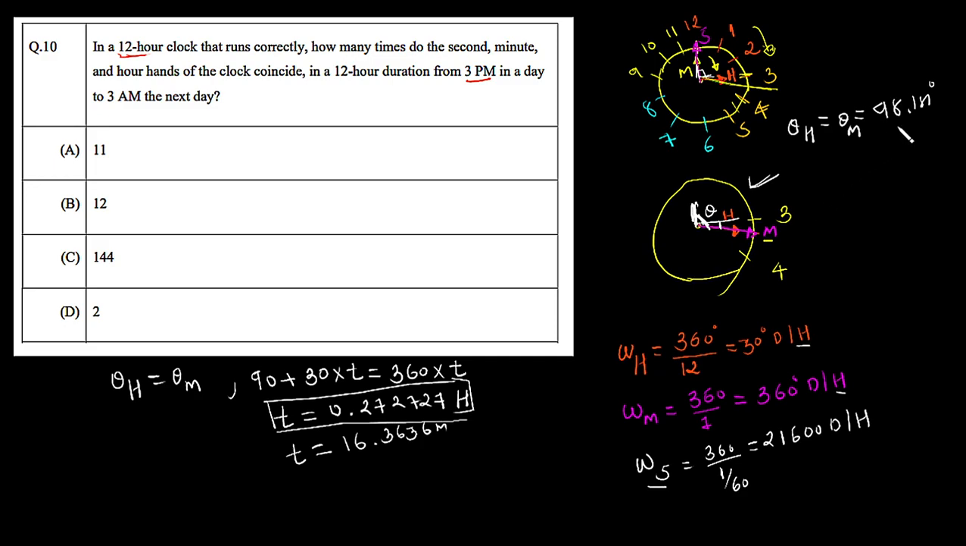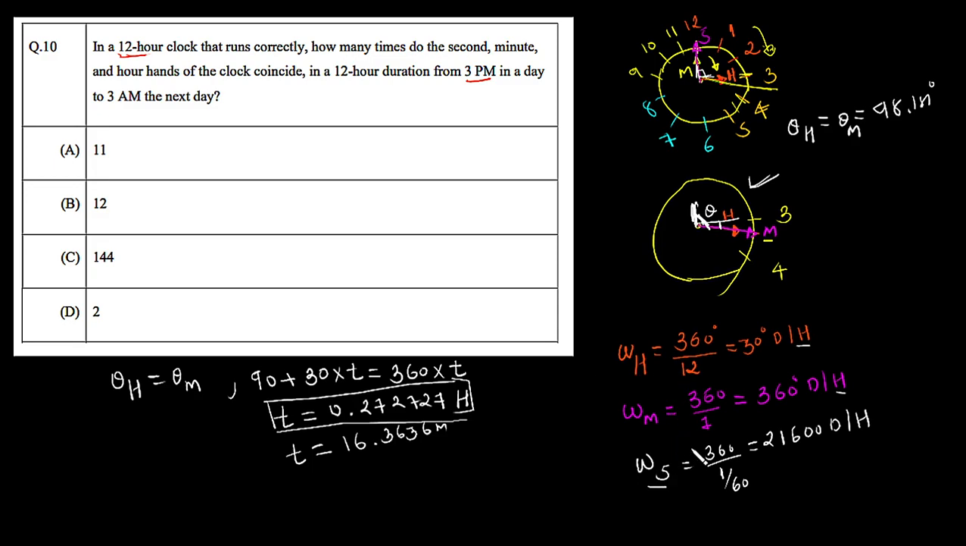If the angle is something other than 98.181, then we can say the hour hand and minute hand have coincided, but the second hand is somewhere else. So it is not our case, because we want all three hands, the minute hand, second hand and the hour hand, to coincide at the same place.